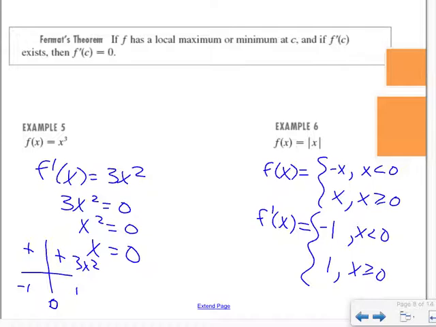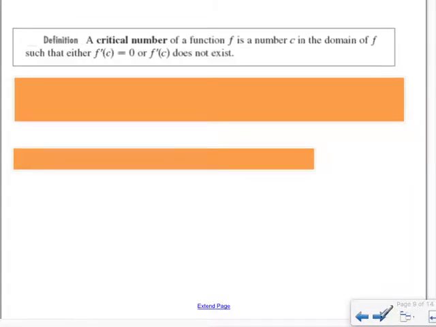So, because we have to worry about where they're 0 and where they might not exist, we talk about something called a critical number. A critical number is where the first derivative either is 0 or doesn't exist. Like in our absolute value, it didn't exist at 0, so we call it a critical number. A critical number can occur in two ways, where the first derivative either is 0 or does not exist. That's important to know.